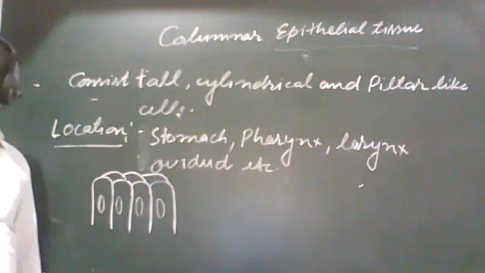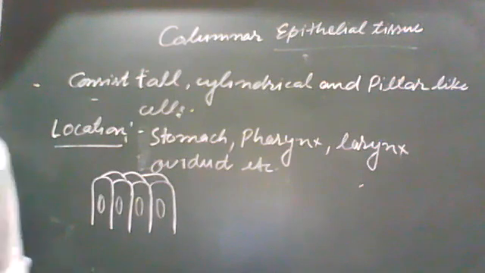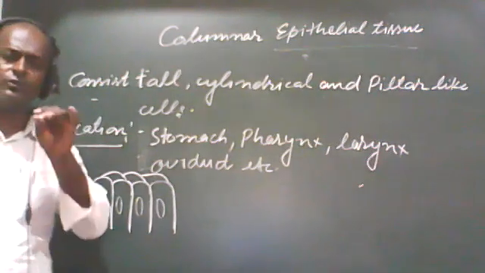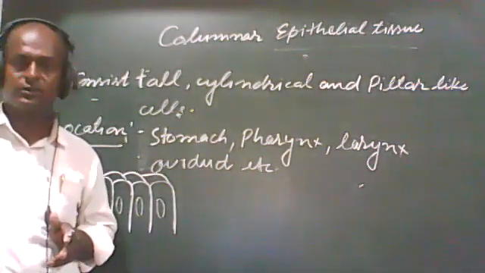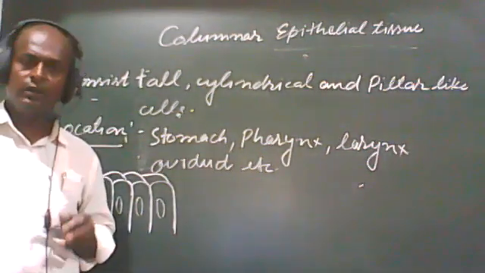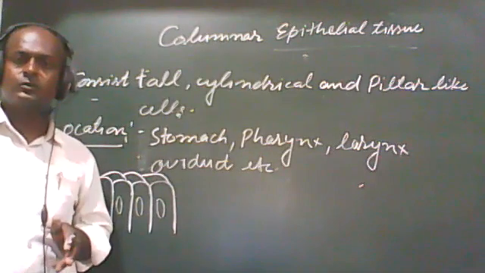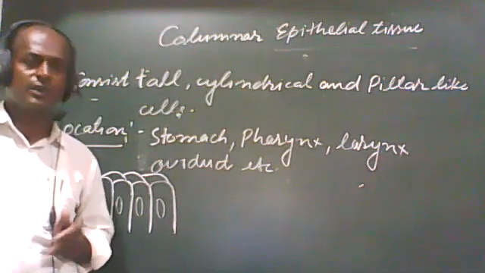Now we have to discuss the function. As we have discussed, students, there is no major difference in function between different types of epithelial tissue. All epithelial tissues perform mostly the same type of function.